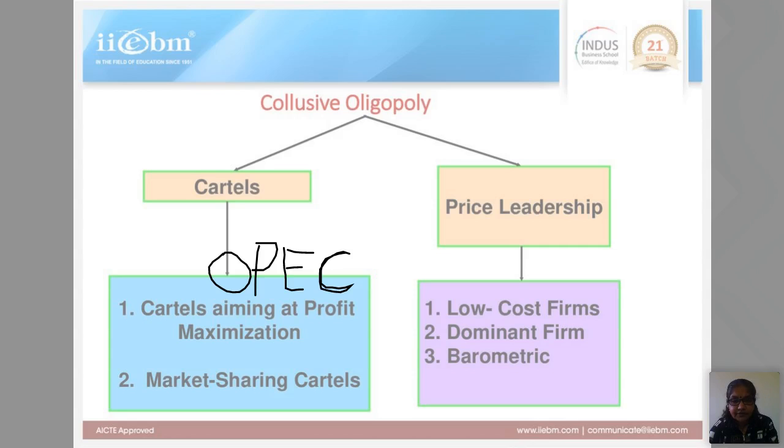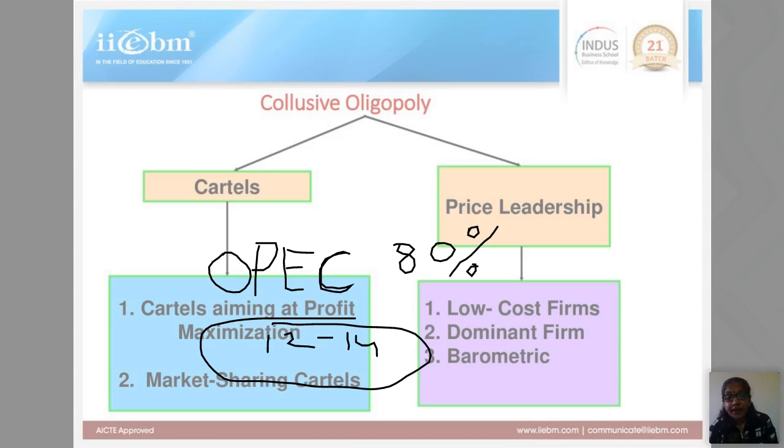Around 80%, I don't have the exact data, of the world's oil is supplied by these OPEC countries. There are around 12 to 14 countries. You can just go to Google and find out how many countries. Most of them are Gulf countries.